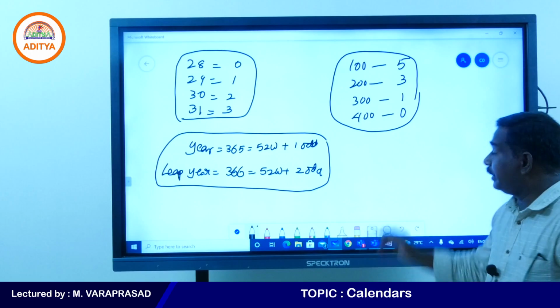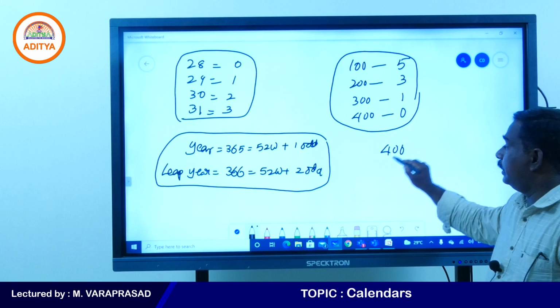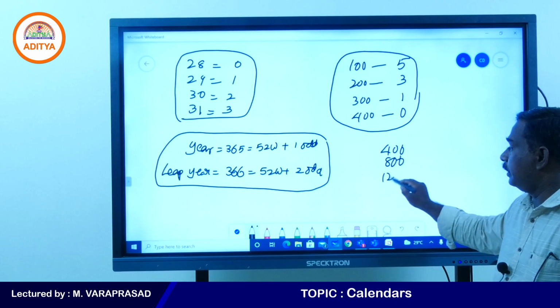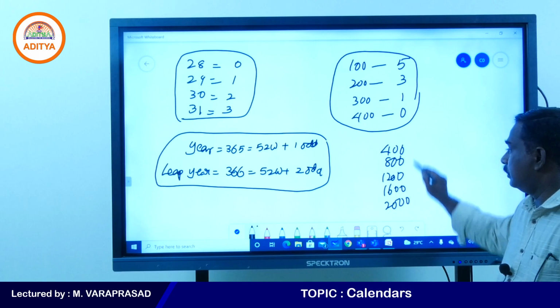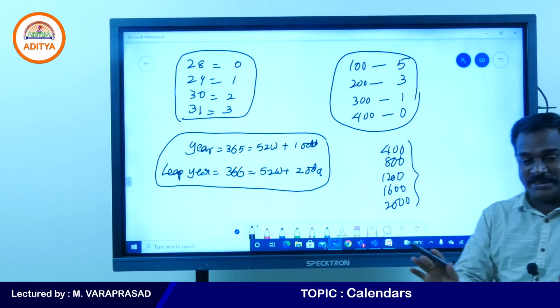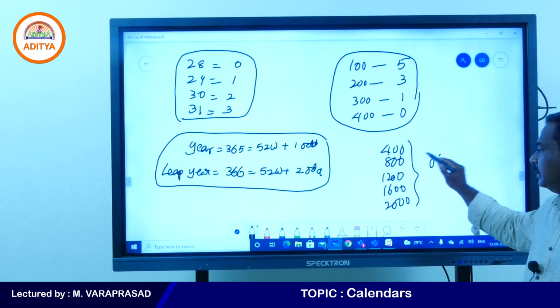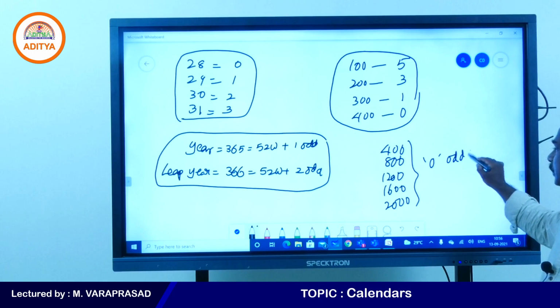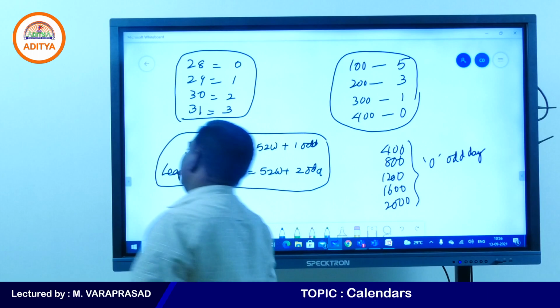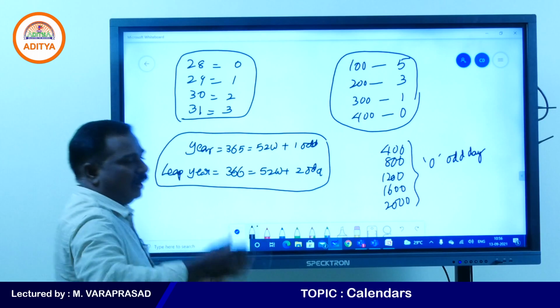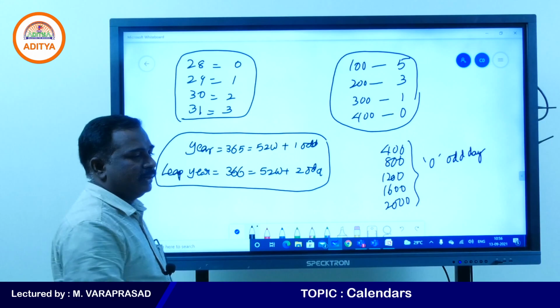And you need to be very careful: 400, 800, 1200, 1600, 2000 are all leap centuries and will have 0 odd days. Totally, this is the concept of the calendar. If you keep these 4 things in your mind, you can solve every question in the calendar concept.